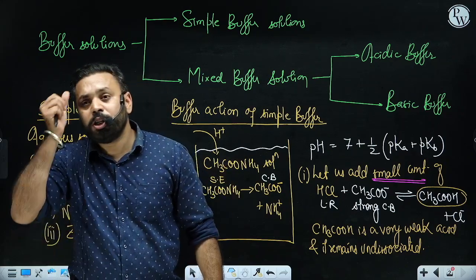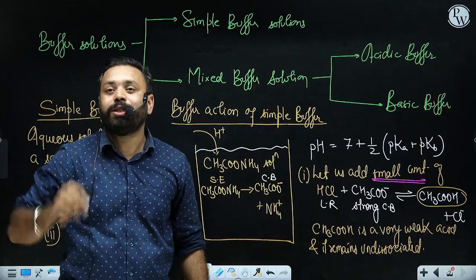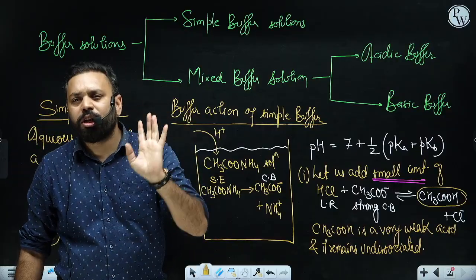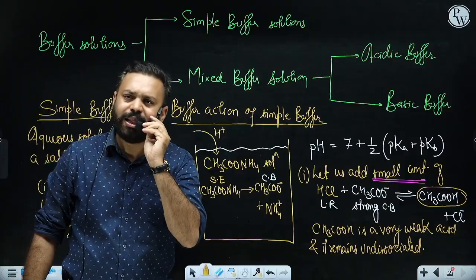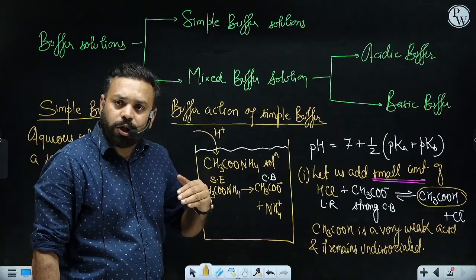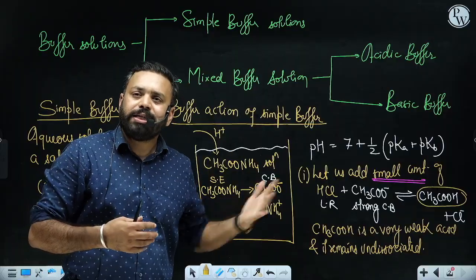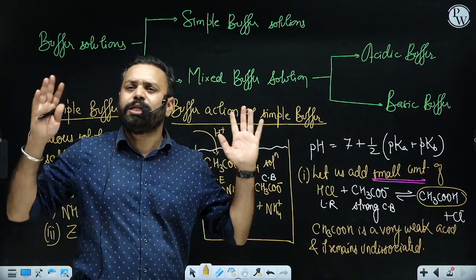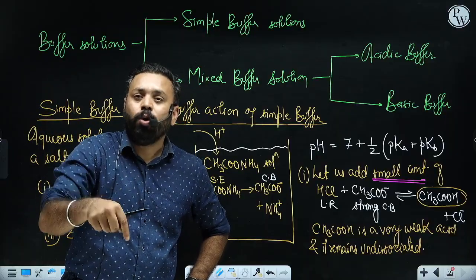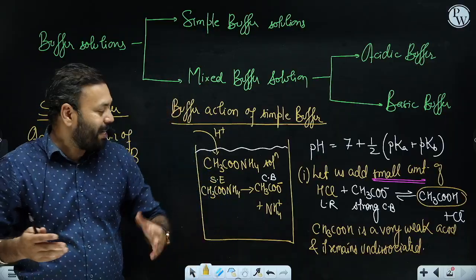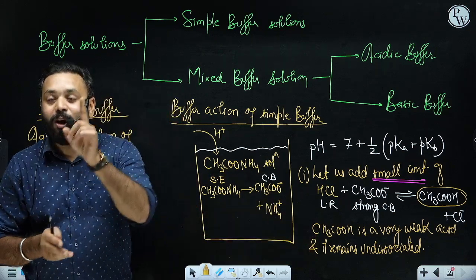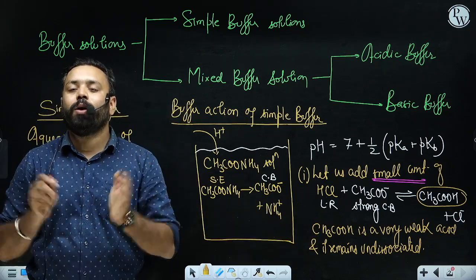Then, sir, pH should not change, not even this much? No, acetic acid is a weak acid, some little dissociation of H plus will take place, that is why there will be a very small change in pH. This is why, in fact, many students are able to write this reaction. They say that okay sir, acetic acid will be formed, but if you ask them, okay, acetic acid has been formed, now why is it not changing pH? Because acetic acid is a weak acid and it remains undissociated. pH will only change when H plus is free to roam around.